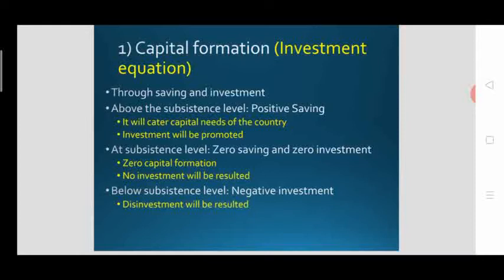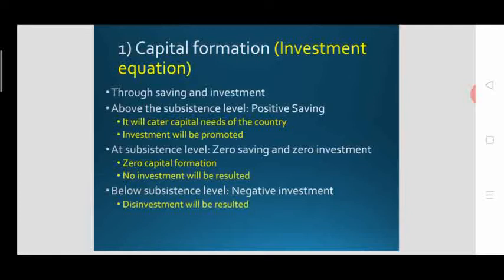When the country's per capita income is just at the subsistence level, there is no saving. At the same time, when they are able to take their per capita income above the subsistence level, positive saving will be resulted, as when income increases, saving will have a tendency to increase.